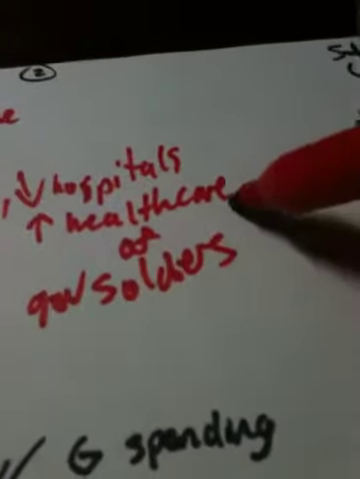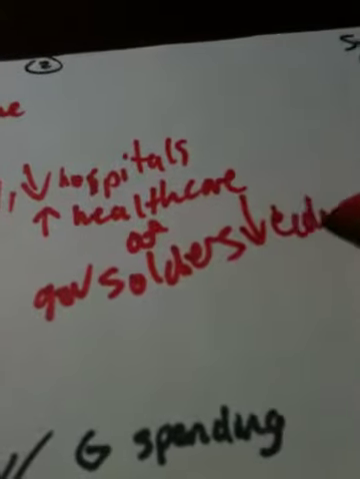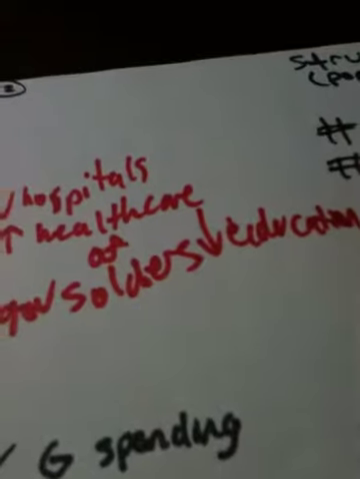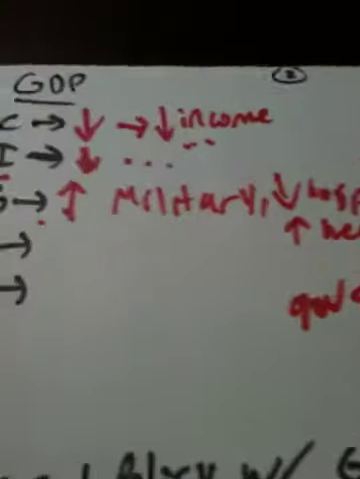But at the same time, also there's lower education. So people don't attend school anymore, decrease education, that's lower government spending as well.